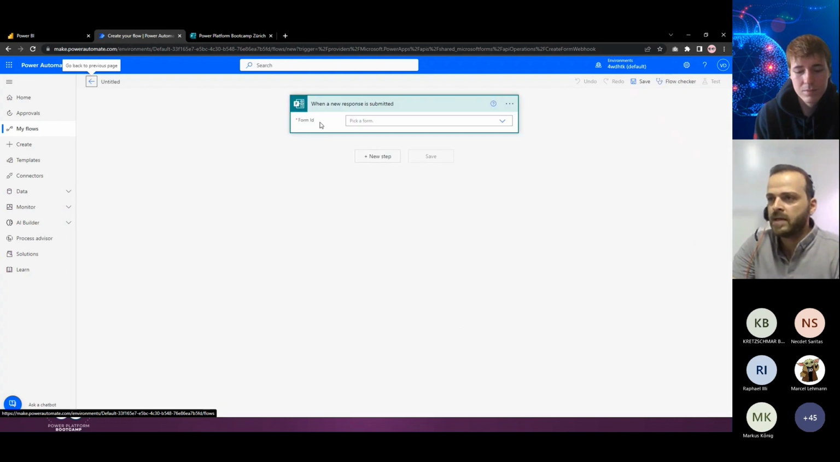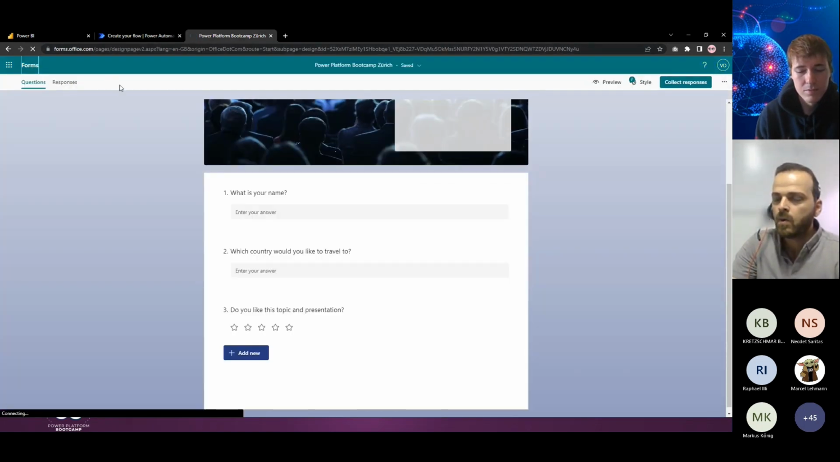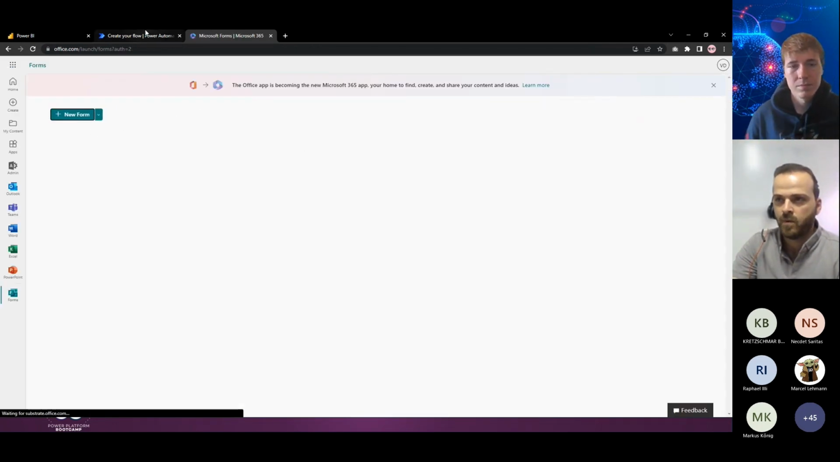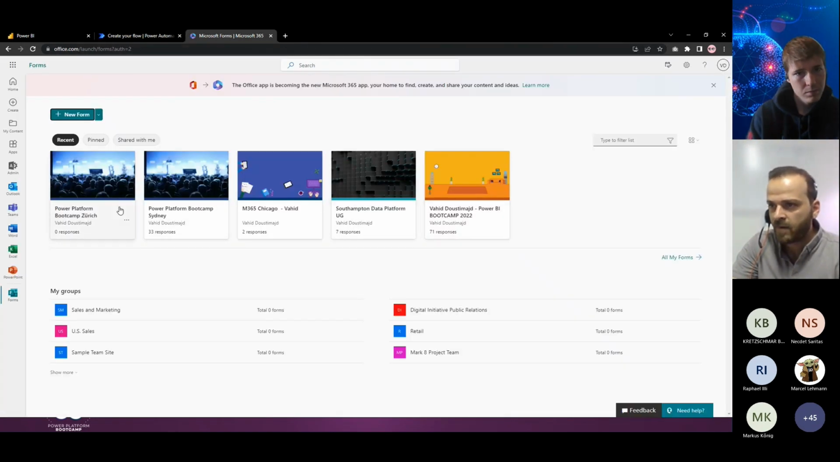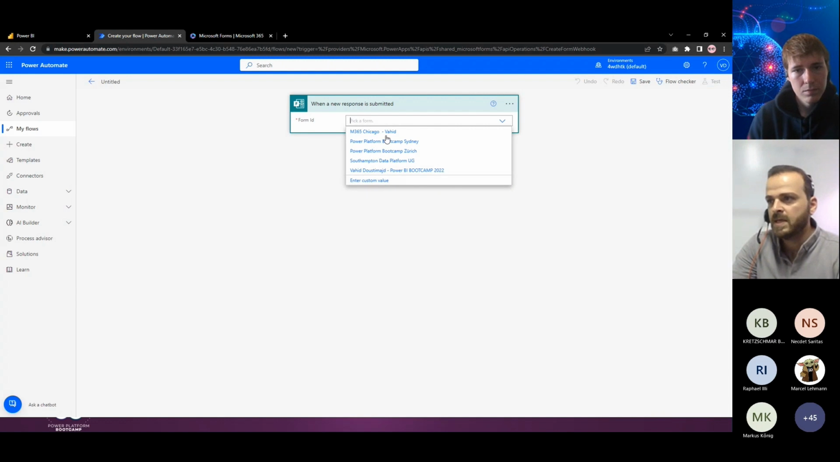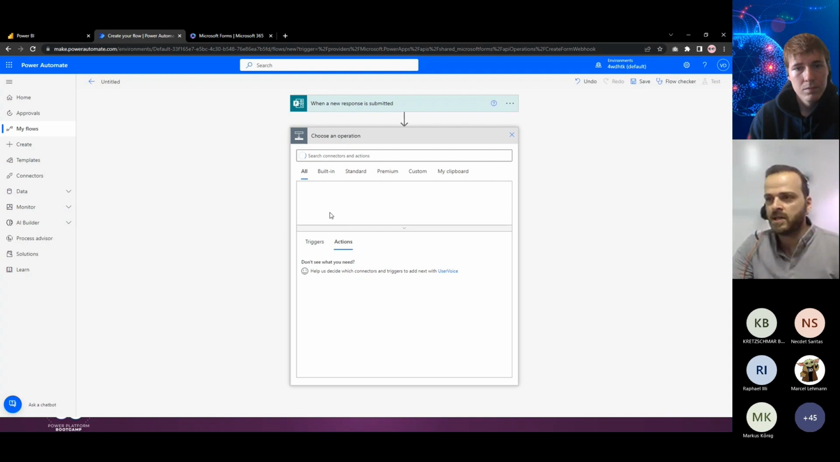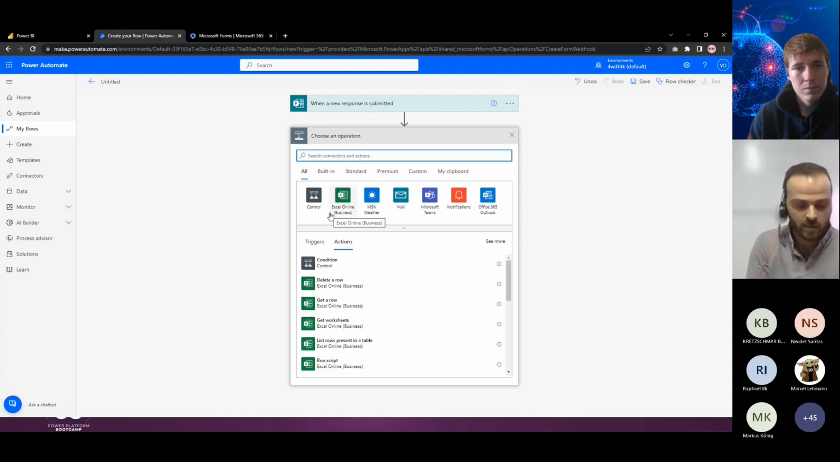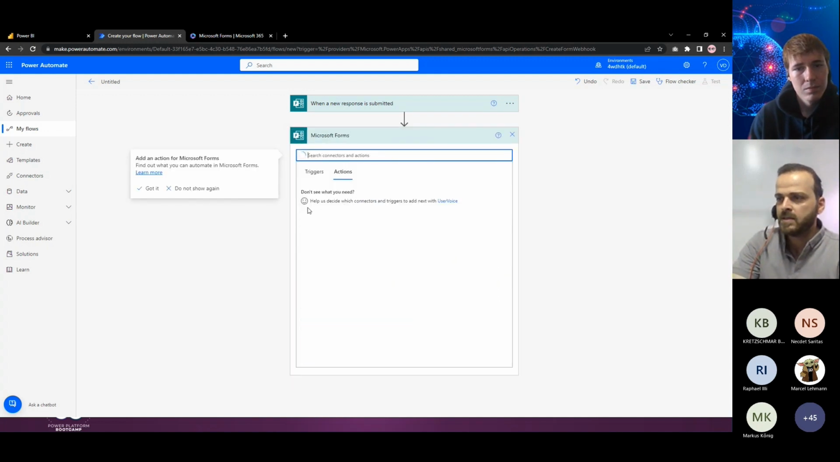So I will click on this one, and then I need to select the form ID. If I open this drop down, there are some items here. These items are all the forms which I have on my Microsoft Forms. Here there are 1, 2, 3, 4, 5, I have 5 items here. So I can select which one I want to use. I want to use this one, which is created for this session. And then the next item, which is the first action for this flow, is again I search for Microsoft Forms. Click on this one. There is only one item, and that's get response details.